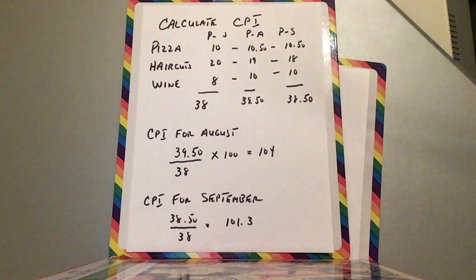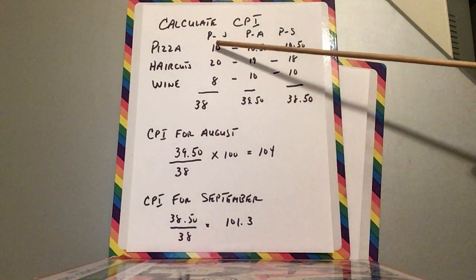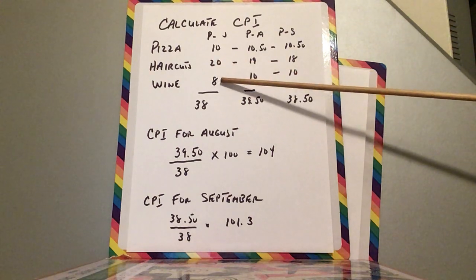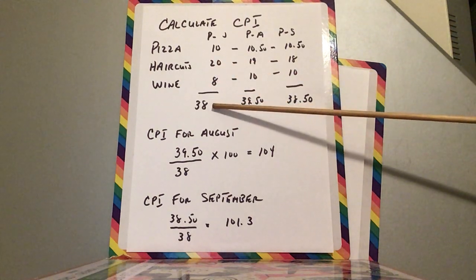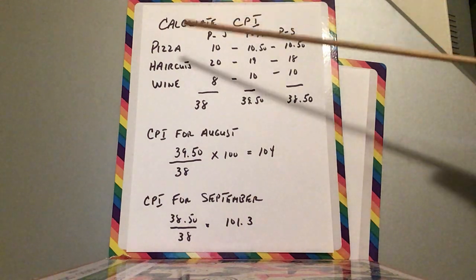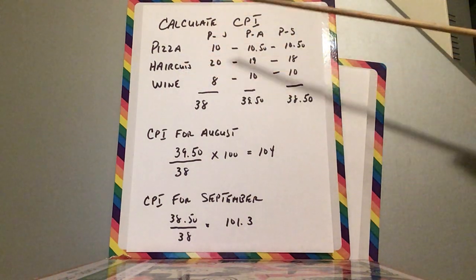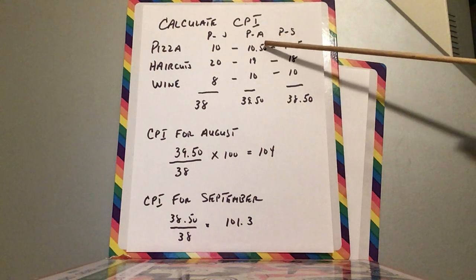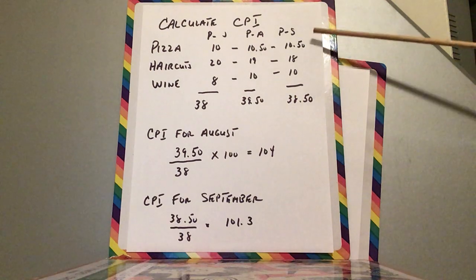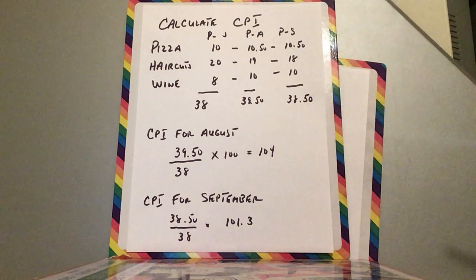So what did it cost me in July? $10 for a pizza, $20 for a haircut, $8 for wine. It cost me $38 in July. Then what did it cost me for one pizza, one haircut, and one wine in August? $10.50, $19.10, it cost me $39.50. And in September, it cost me $38.50.